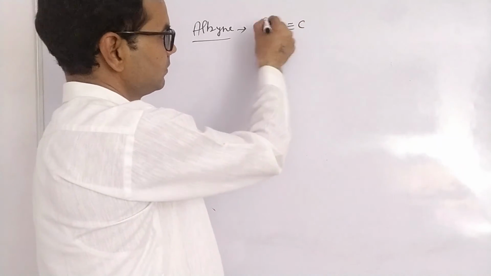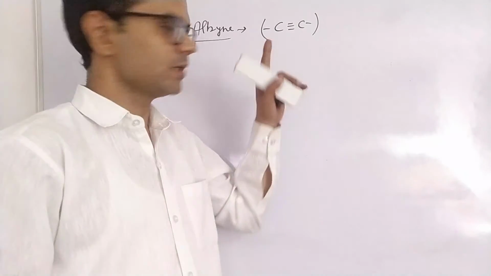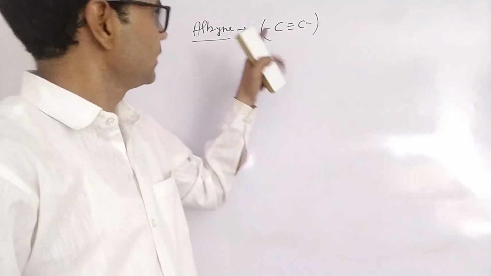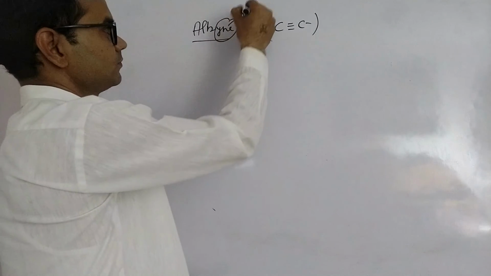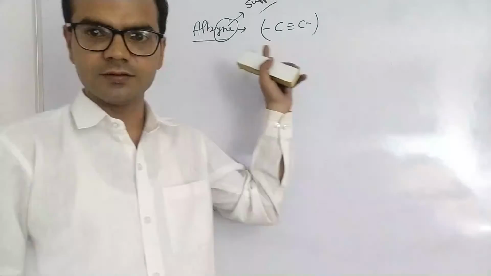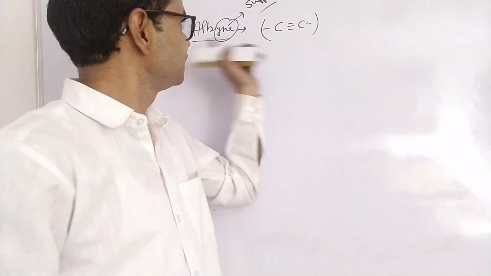Third hydrocarbon is alkyne. Alkyne is identified by a carbon-carbon triple bond. One triple bond must be there, right? And its suffix is yne. Root word plus suffix, there will be alkyne.